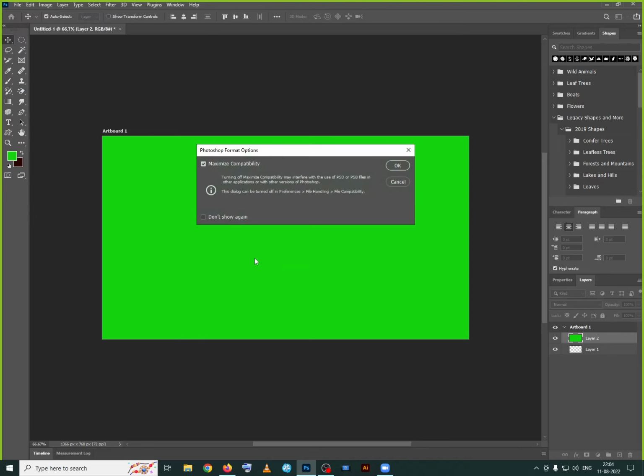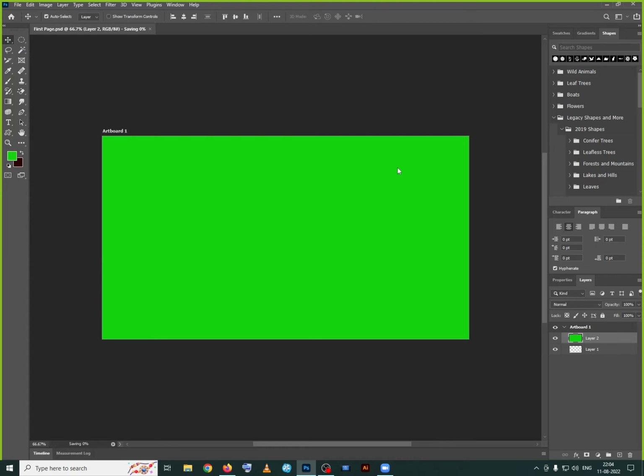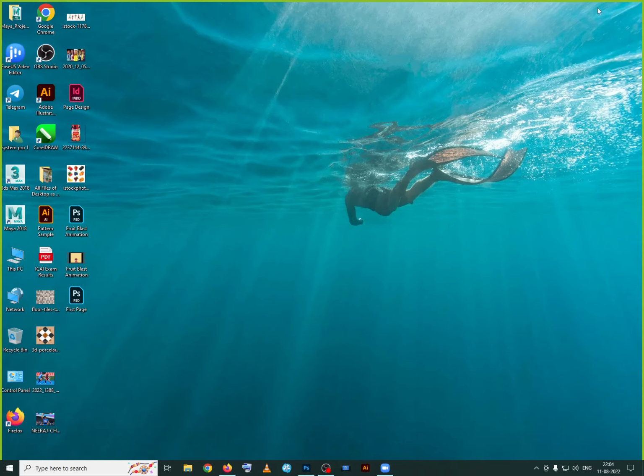What happens? You get one compatibility option. Just click OK to this one. So it will be saved. You can see the name first page dot PSD. Now if you minimize this Photoshop, you can see the file over here also. So this is how the first file, PSD file, will be saved.